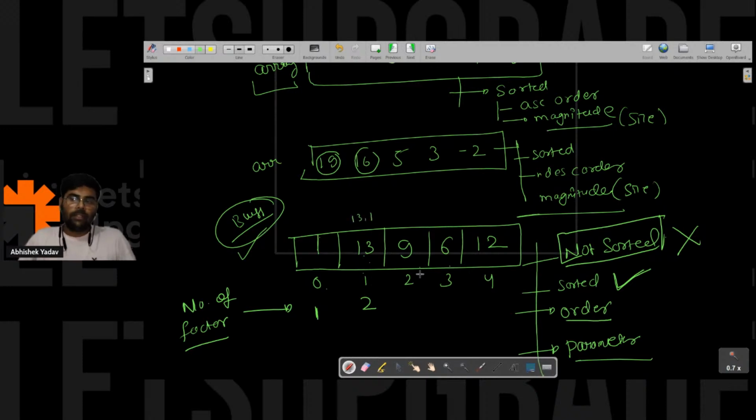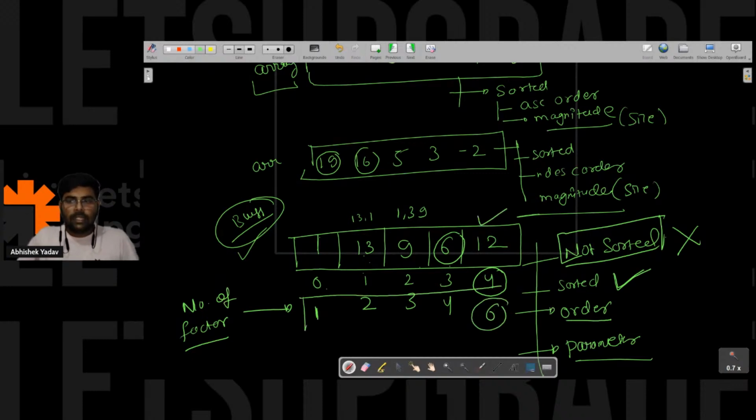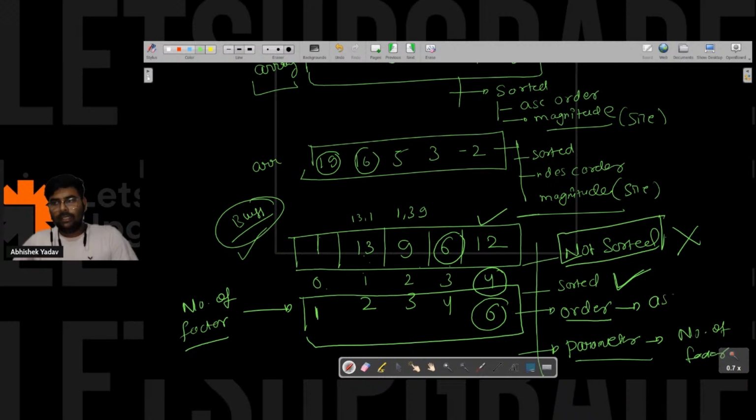Similarly, if I ask you how many factors are for 9? It is 3. That is 1, 3, and 9, right? Similarly, how many factors are for 6? It is 4: 1, 2, 3, and 6. And how many factors are for 20? It is 6, right? It is 6. So here you can see the elements are sorted on the basis of a parameter, and here the parameter is number of factors, right? And here the data is sorted in ascending order, that is, the number of factors are in ascending order, right everyone? Yes or no?